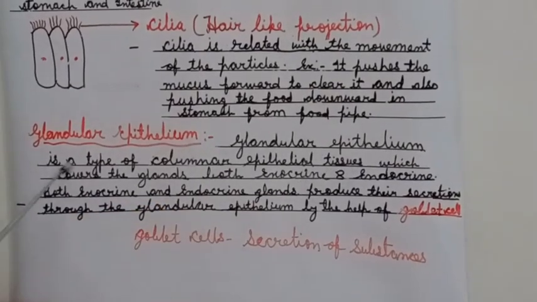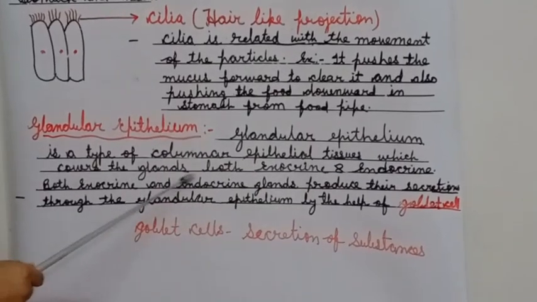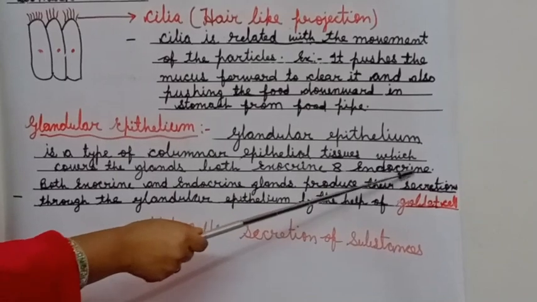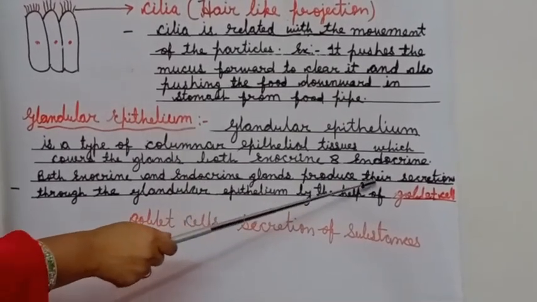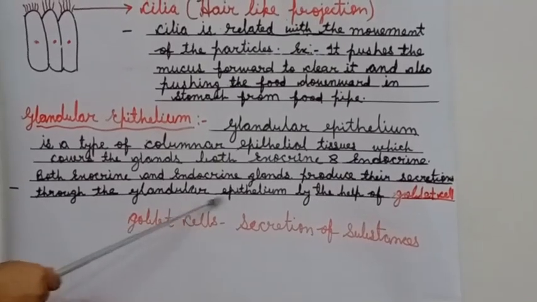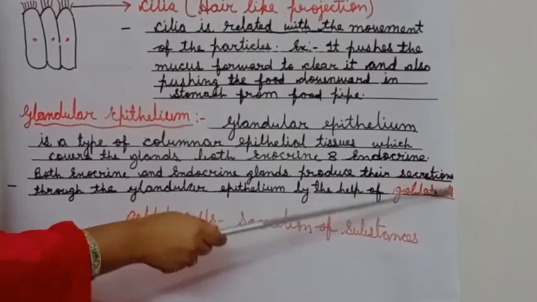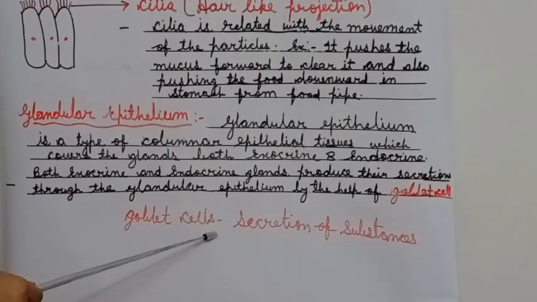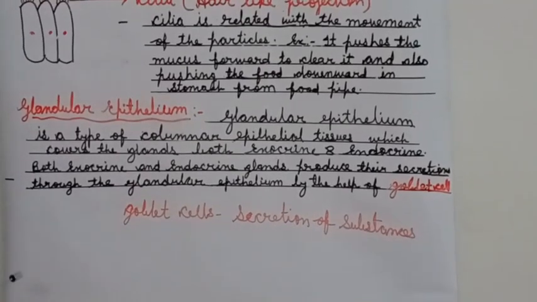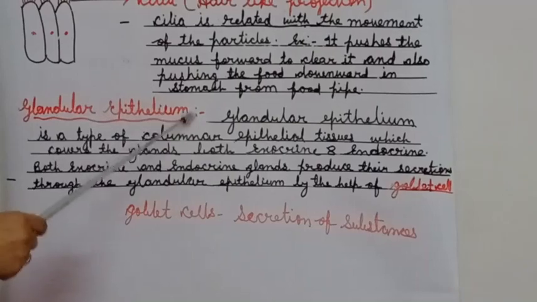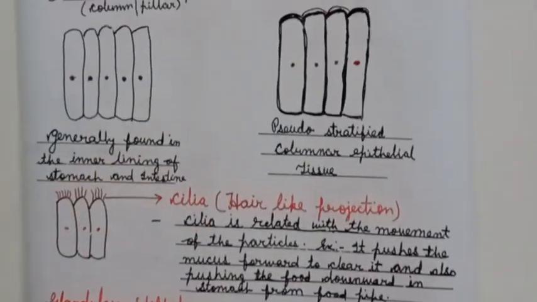Glandular epithelium covers the glands, both exocrine and endocrine. Both exocrine and endocrine glands produce their secretions through the glandular epithelium with the help of special cells called goblet cells, which are related to the secretion of certain substances. So we can call glandular epithelium a special type of columnar epithelial tissue.